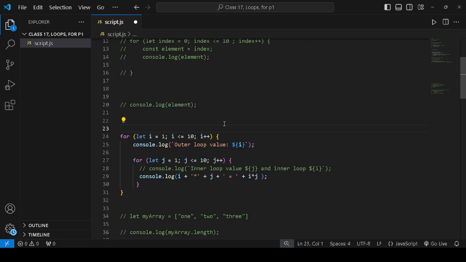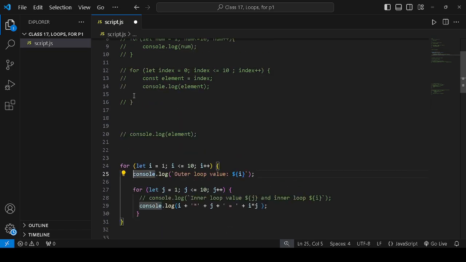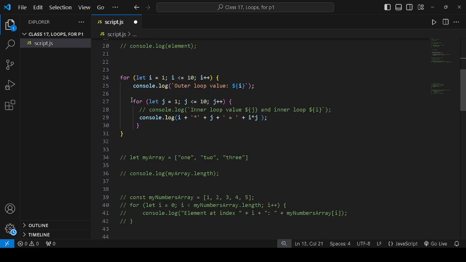First I'll tell you how the nested loop works. Here is for let i is equal to 1 and i is less than or equal to 10 and i plus plus. This is very simple. It is like the other examples we learned. The difference here is the string interpolation method, where the i value will print. We learned this in the previous video, so it's not important to revise it again.